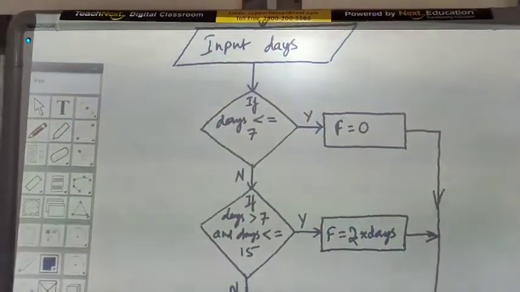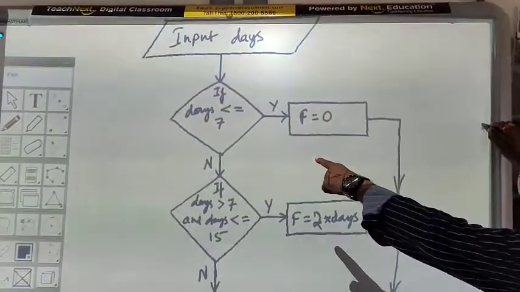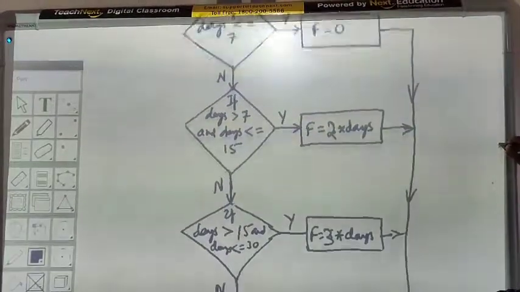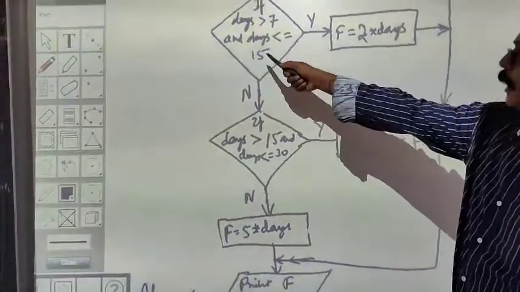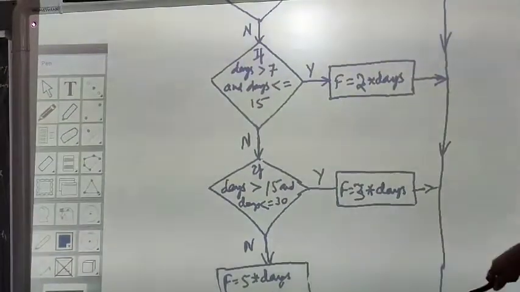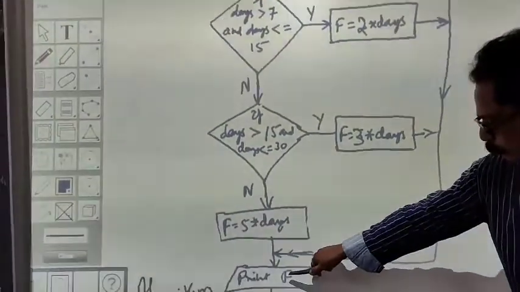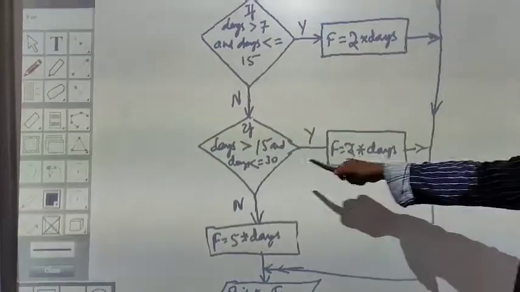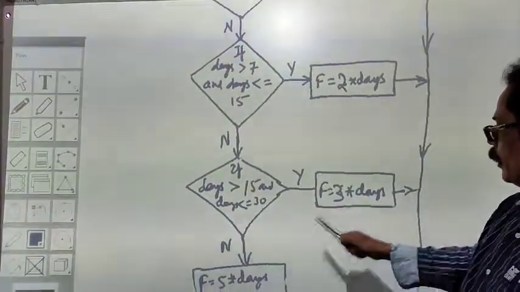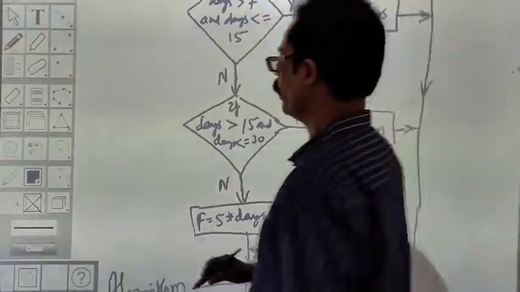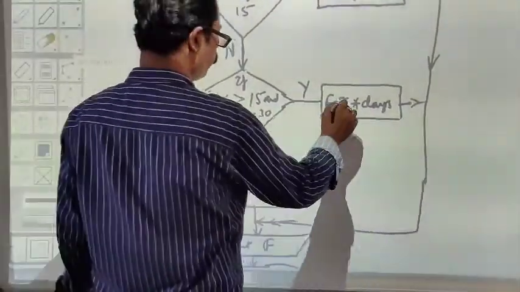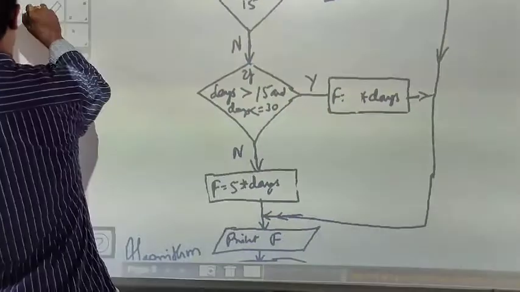So please remember: input days. If days is less than or equal to 7, f will be 0. You go straight away to print f, that is, print the fine. If it is more than 7 and less than or equal to 15, f equals 2 into days. Go straight here, print f and stop. If it is greater than 15 and less than or equal to 30, f equals 3 into days. It's looking a little shabby,